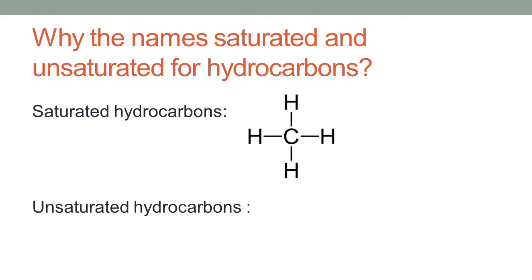And in unsaturated hydrocarbons, there is a presence of double and triple bonds, right? In unsaturated hydrocarbons, more hydrogen atoms may be added to the structure to make it saturated by addition reactions in which double bonds or triple bonds can be broken and more hydrogen atoms can be accommodated in the structure, hence the name unsaturated hydrocarbons.